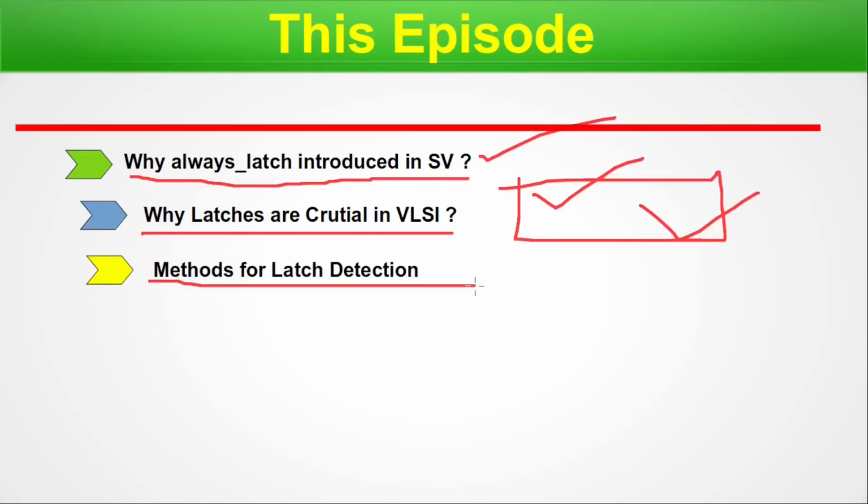Next, we will go to the methods of latch detection. Here we will generalize and talk about the detection methods of latch. That means we will talk about an unintended latch, that is, a latch coming into your design which you have not intended by your RTL code. Or maybe it could be an analog design. Then also we have methods to detect latches through different SPICE tools. So this is in general spread over the entire landscape of digital and analog. We'll talk about the general methods for latch detection across multiple areas of VLSI design.